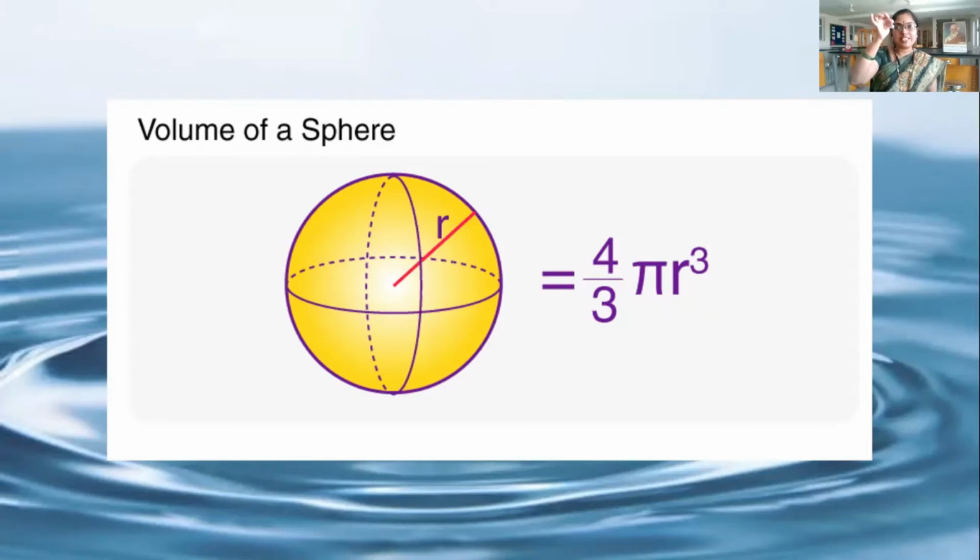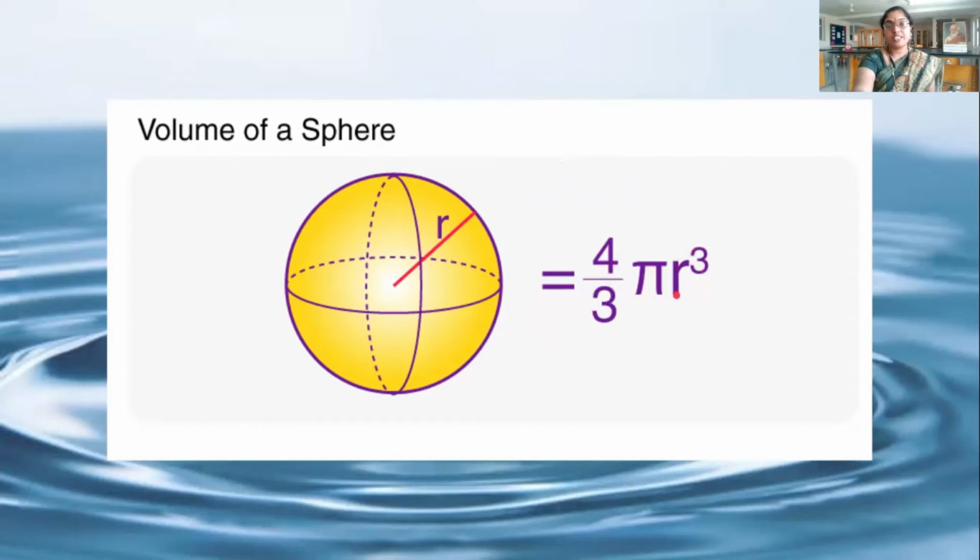Again we have a formula to calculate the volume of the sphere, that is V is equal to 4 by 3 pi r cube. 4 by 3 is a constant number. Pi means 22 by 7, which is also a number.